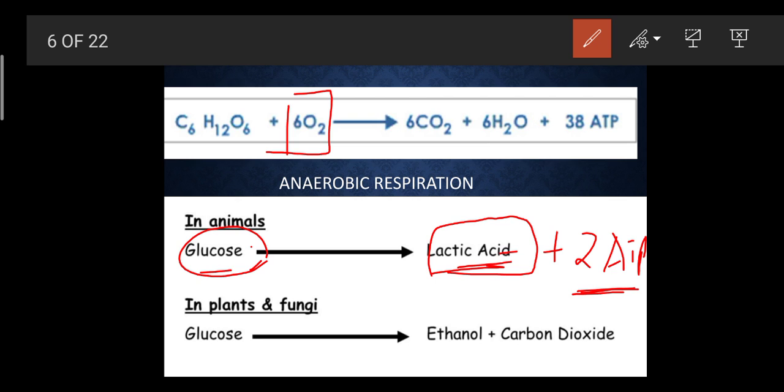See, in humans or in animals, suppose an athlete is working very hard, so he is losing up his energy, he is oxidizing his glucose, but after a particular period of time, that athlete is going to stop and going to rest. Why is he going to rest?